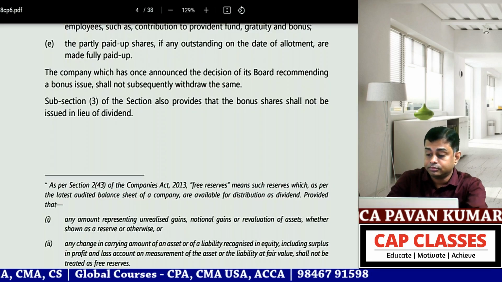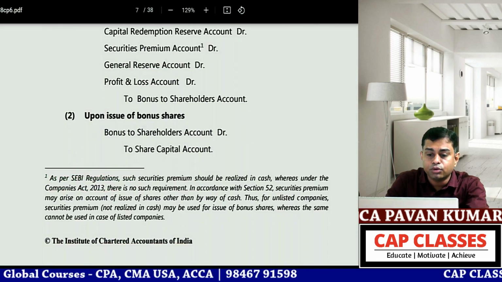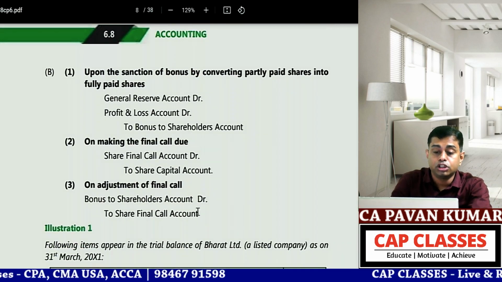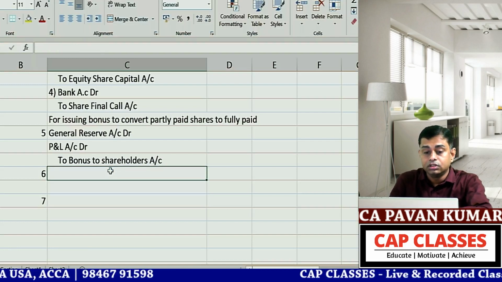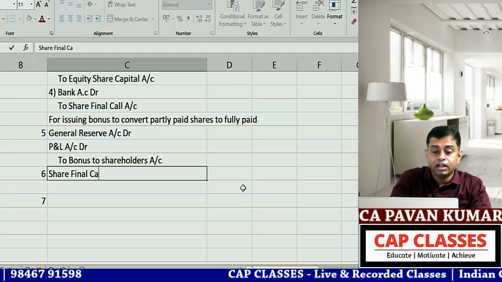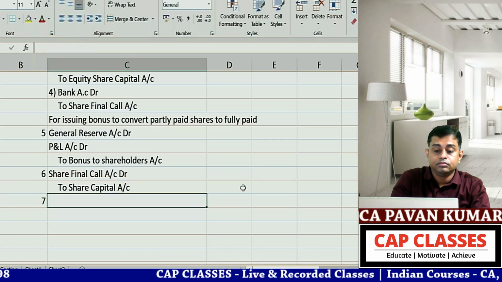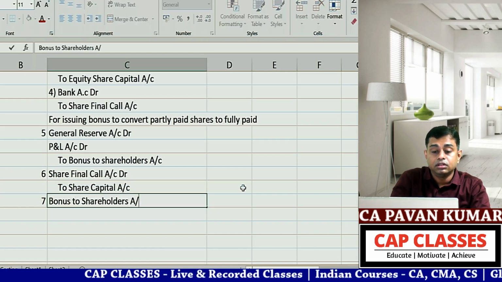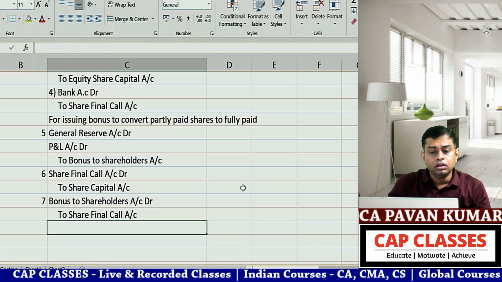Let me check in what order they are writing entries. Bonus to shareholders on making share call to share capital. Yes, this is correct. First, what I have written is correct. Share final call account debit to share capital. Then you write bonus to shareholders account debit to share final call account.